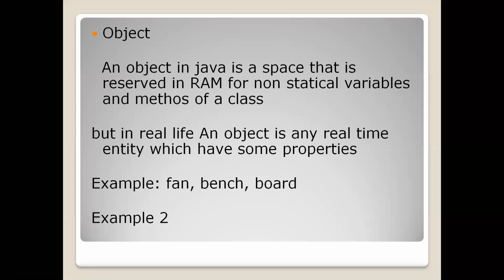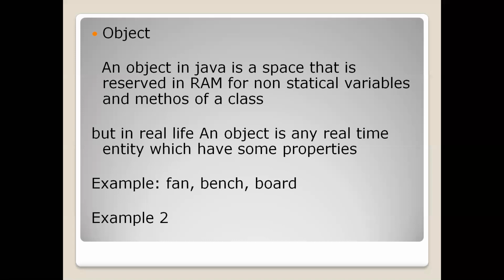Real-time entity, in the sense of what we can physically touch and feel, is called an object. Fan, it is an object. Bench, it is an object. Board, it is an object. So any real-time entity that we can touch and feel is called an object,